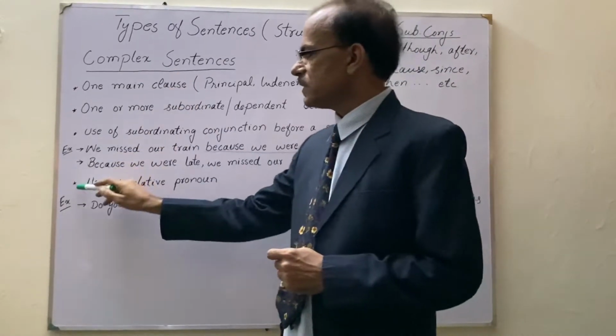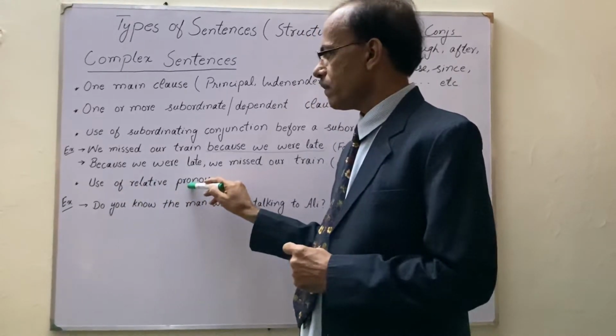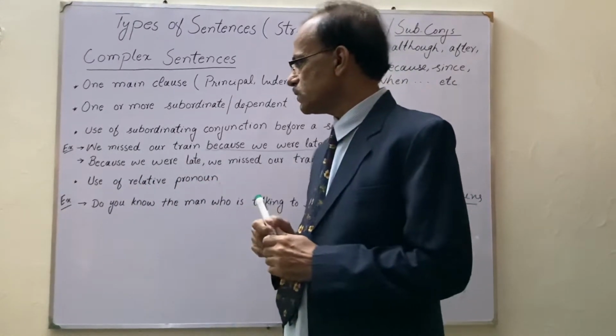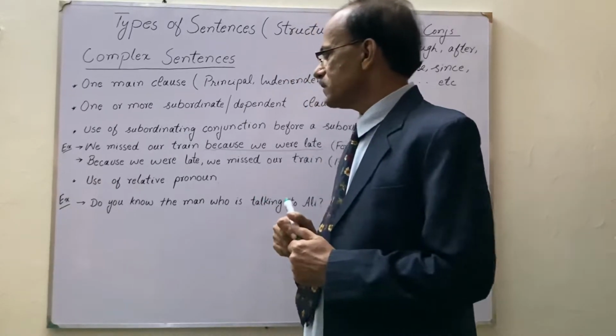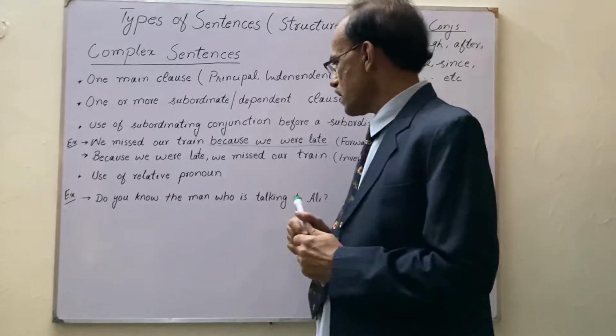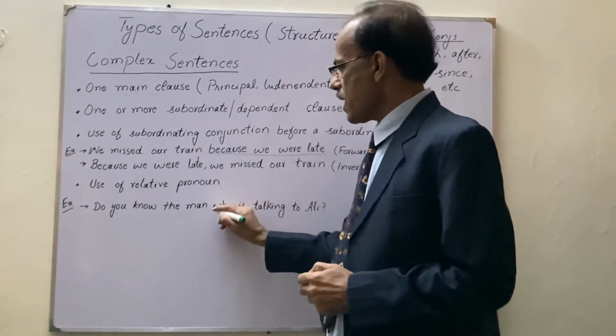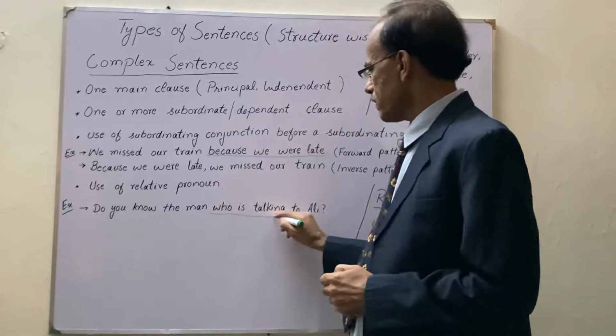One more specialty of complex sentences is the use of a relative pronoun. When we use a relative pronoun, the clause where we use it is also called a relative clause.